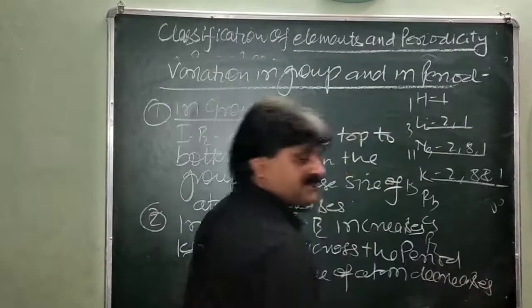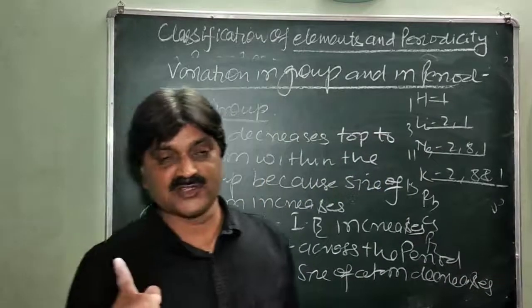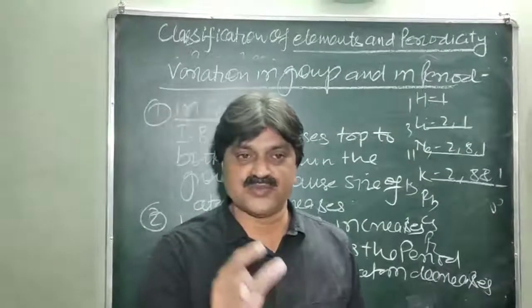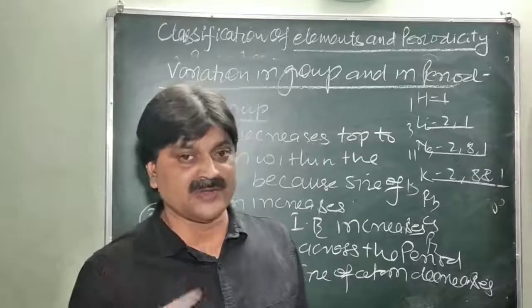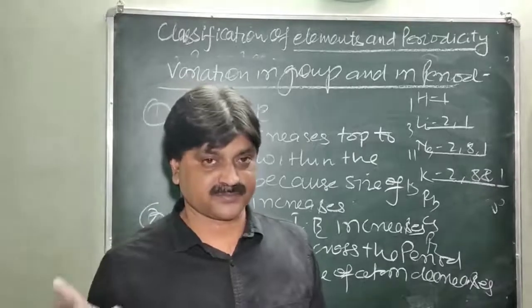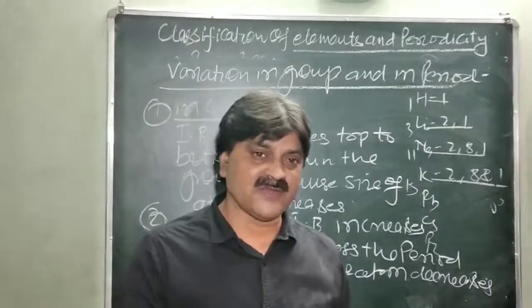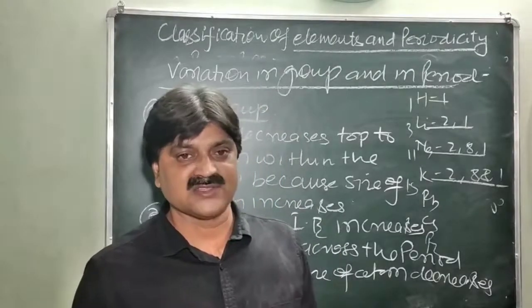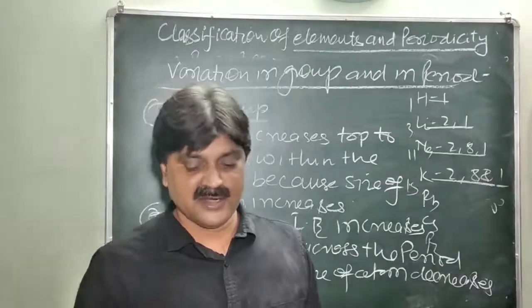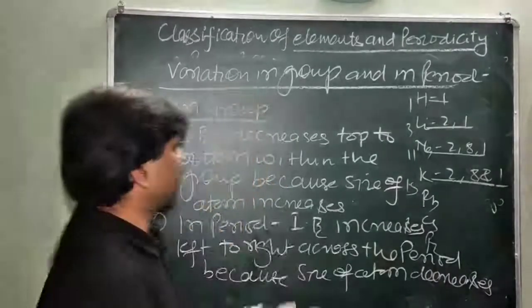So you know that from left to right across the period the size decreases. It means the force of attraction of the nucleus on the electron increases. So more energy is required to pull the electron. It means a smaller atom will have a higher ionization enthalpy, and a bigger atom will have a lower ionization enthalpy. Is it clear? Next one, factors affecting the ionization enthalpy.